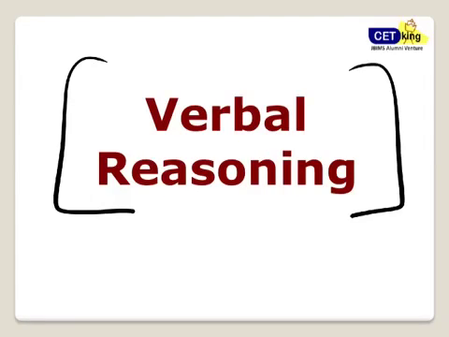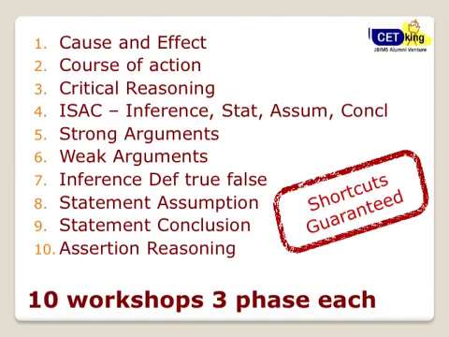In this video, I'm going to give the complete overview about this topic and how we are going to prepare you for that. Fine. So this video is part of the total 10 workshop series. These are the 10 main topics which come under verbal reasoning, starting from cause and effect, courses of action, critical reasoning. ISEC is very important, especially for CET, which is a combination of inference, statement, assumptions, and conclusion together as one question. Strong arguments, weak arguments, inference, definitely, probably, true, false, statement, assumption, statement, conclusion, and assertion reasoning. So these are the 10 main areas which are covered.